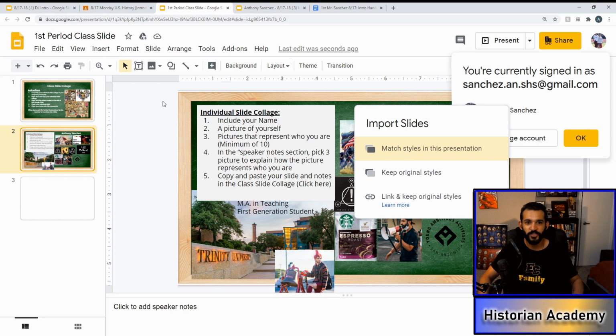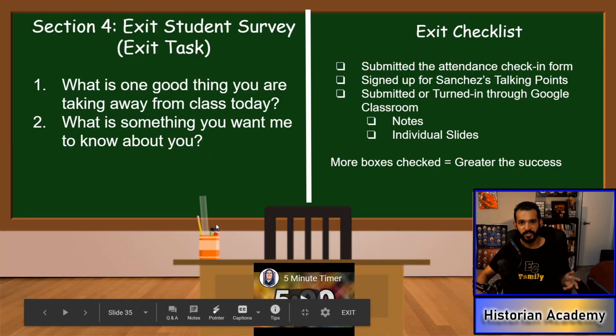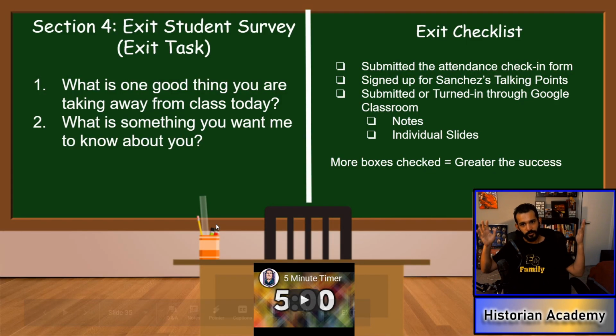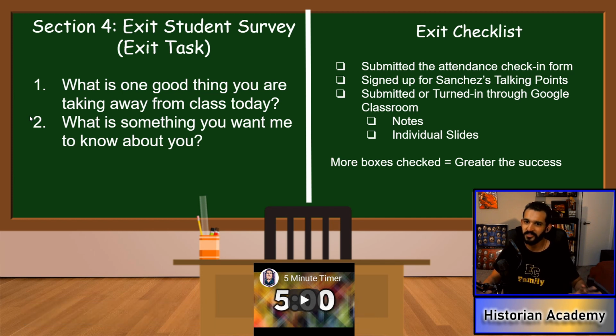All right, so you finished the collage, you put it up there, you have done it on the individual slide, and you copied it over to the class slide. Now we're going to go back to our PowerPoint, and we're going to move on to the next section. You are almost done for the day. Good job, we're almost there. So section 4 is going to be your exit student survey, your exit task, the thing you need to complete before you're done with the notes altogether.